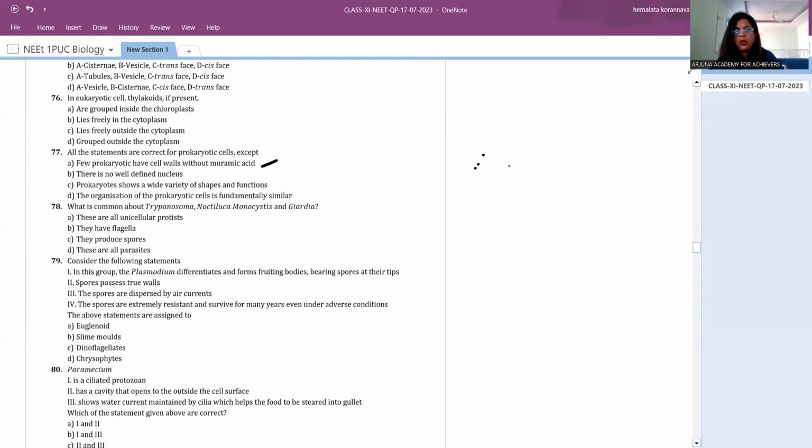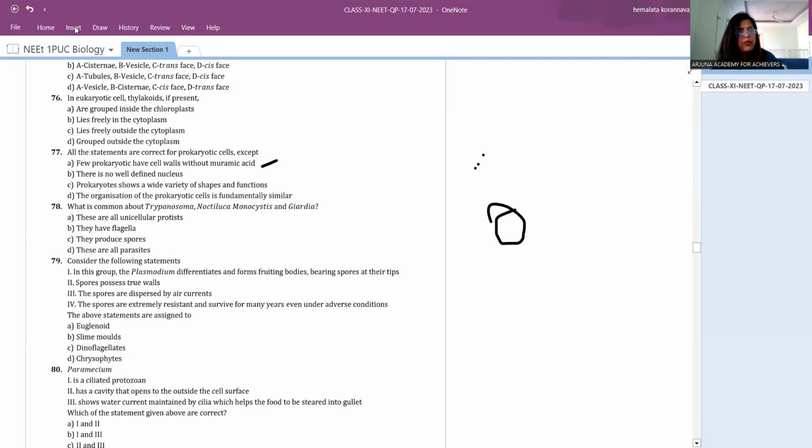Which shapes do they have? They have a circular shape. The circular ones we call cocci bacteria.